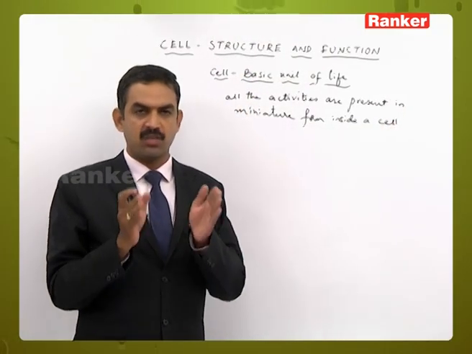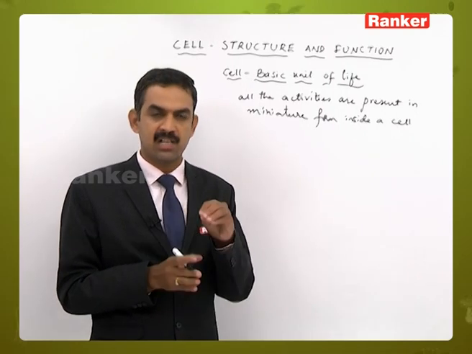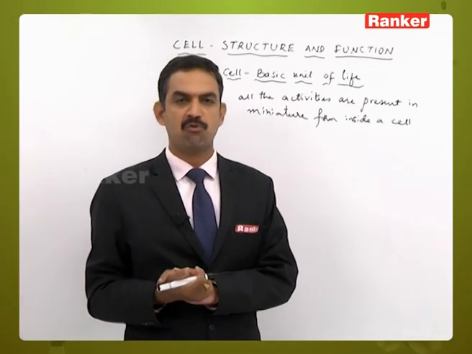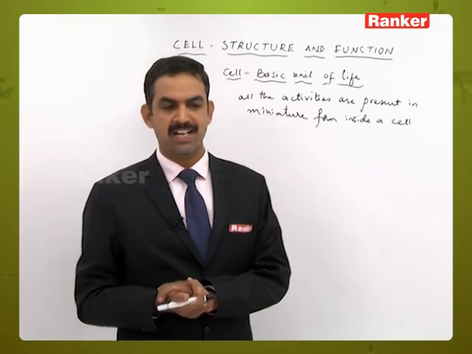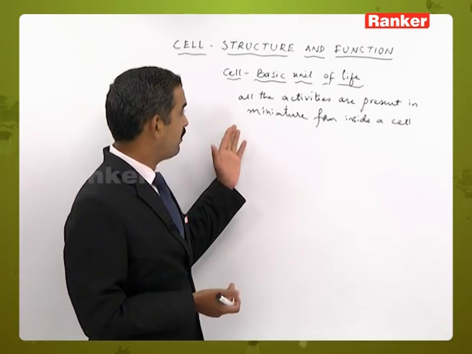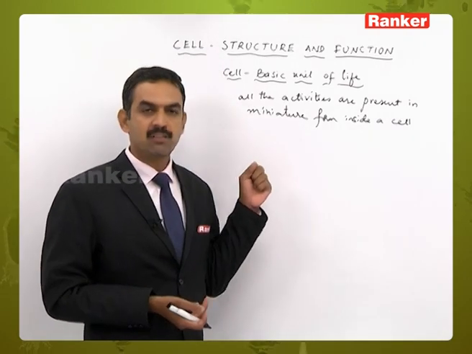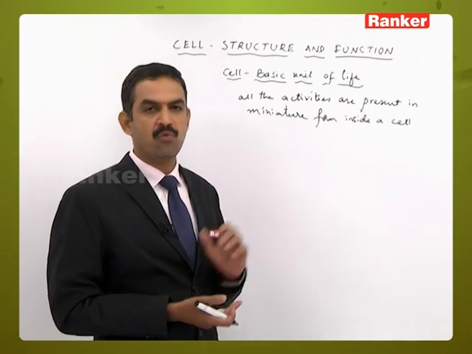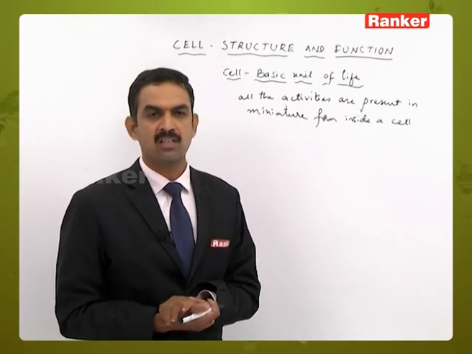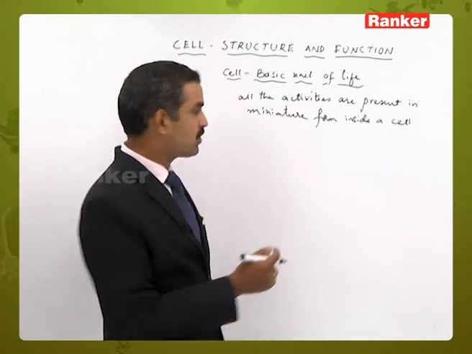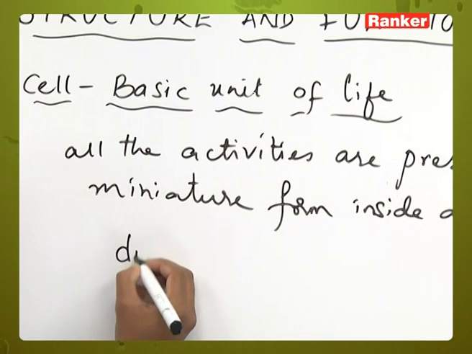Each and every aspect of the functions performed by a plant or an animal is performed in a cell. So likewise we say that each and every cell has the potentiality or capability to perform all the functions of a living organism.